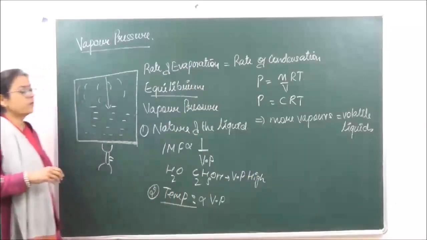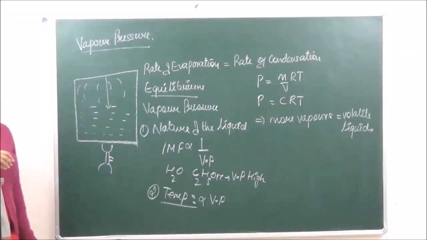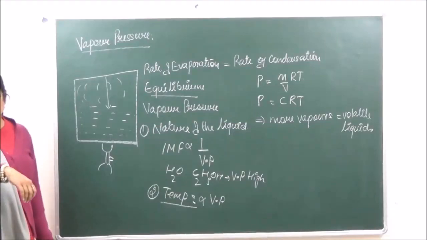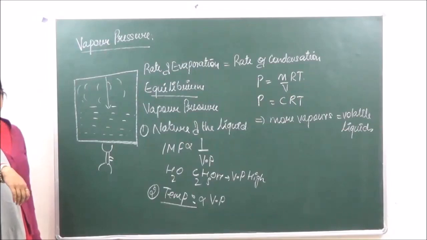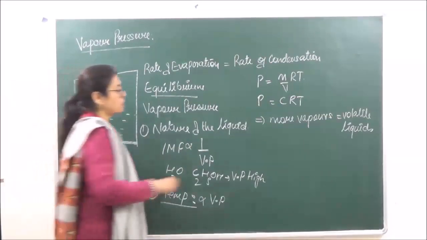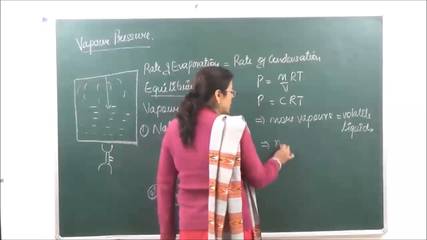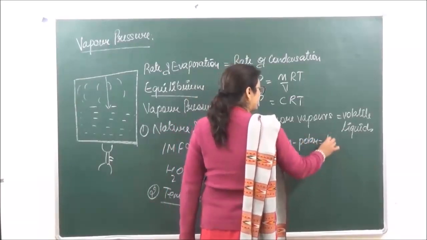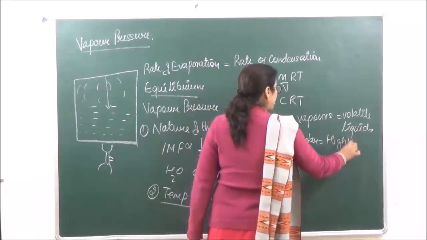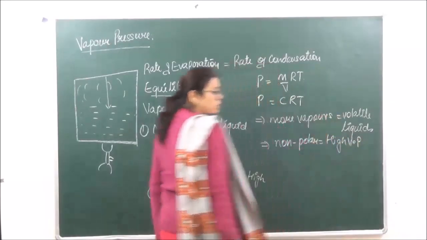All liquids which form more vapors, they are said to be volatile liquids. It is also seen that non-polar liquids such as diethyl ether, ethyl alcohol have high vapor pressure. So we are saying all the non-polar, they have high vapor pressure, right?